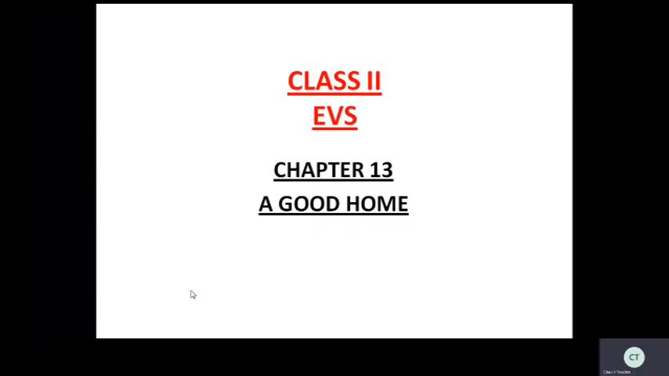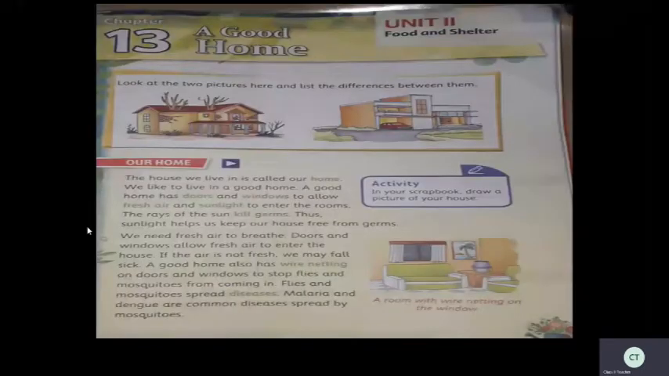Good morning, children. Let us begin today's class with a new chapter. Chapter 13, A Good Home. Those who have the textbook, please take page number 65. Look at the two pictures here and list the differences between them.